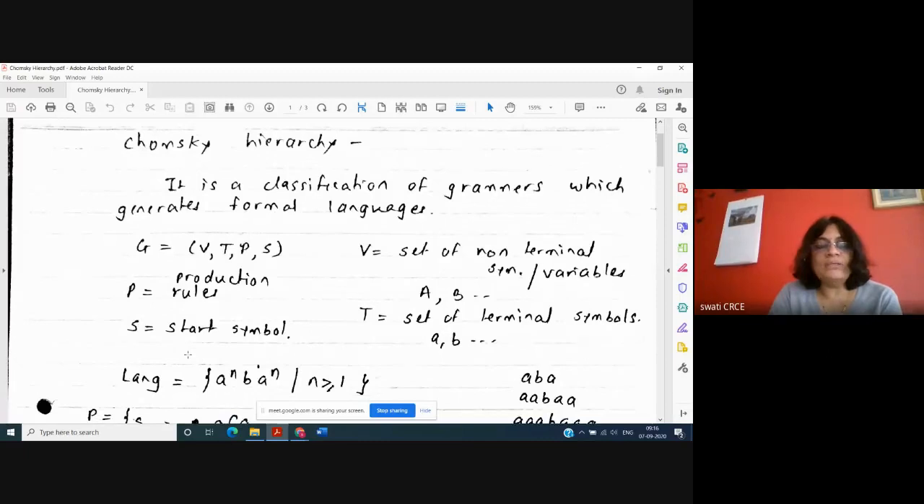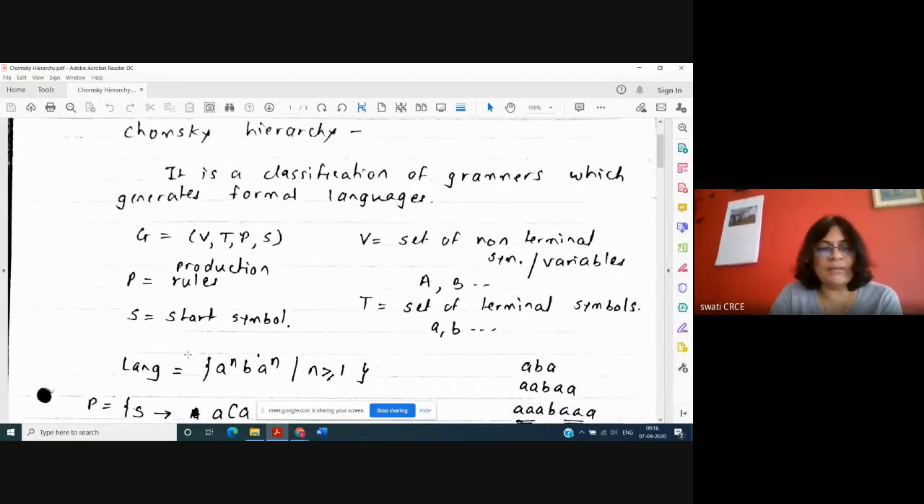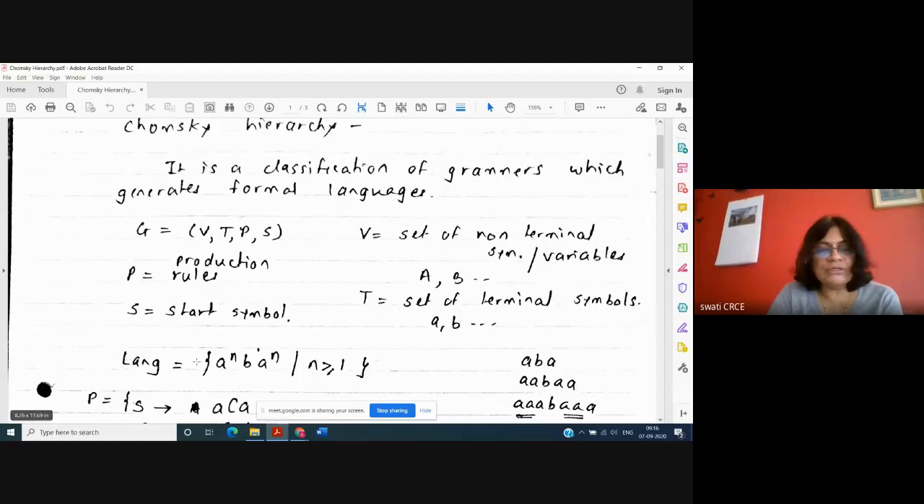Okay. Now assume, we will take an example here. Assume the language is equal to A raised to N, B, A raised to N, where N is greater than or equal to 1. So by looking at this, they are saying that this is an example of a language, of this type: A raised to N, B, A raised to N, and N is greater than or equal to 1. Means N cannot be 0.